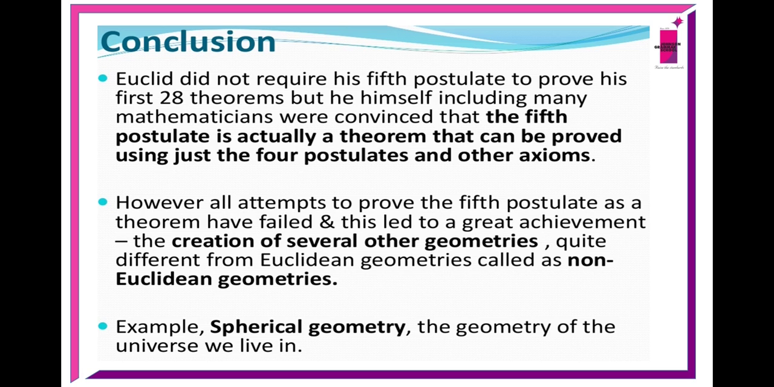Euclid did not require his fifth postulate to prove his first 28 theorems, but he himself, including many mathematicians, were convinced that the fifth postulate is actually a theorem that can be proved using just the four postulates and other axioms. However, all attempts to prove the fifth postulate as a theorem have failed, and this led to a great achievement, the creation of several other geometries quite different from Euclid's geometry, called non-Euclidean geometries. Example, spherical geometry, the geometry of the universe we live in.